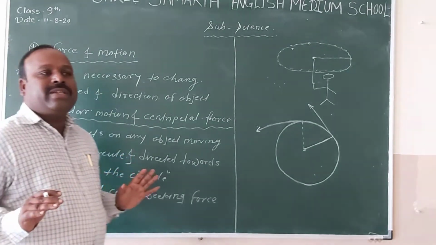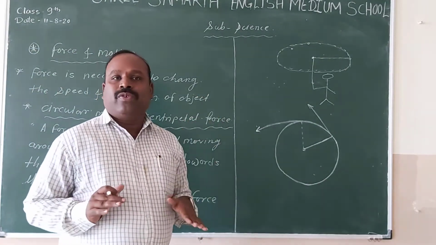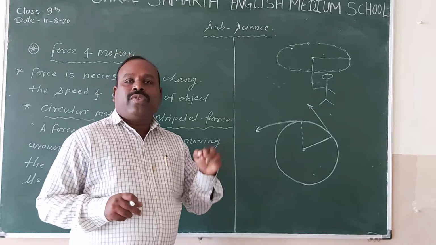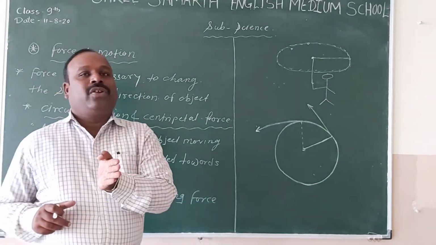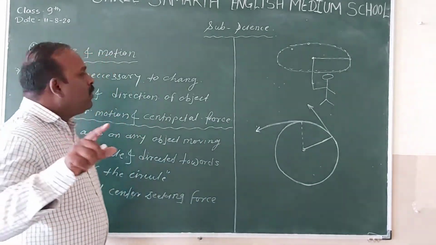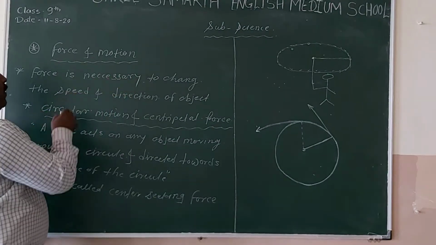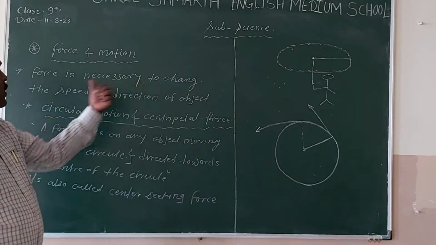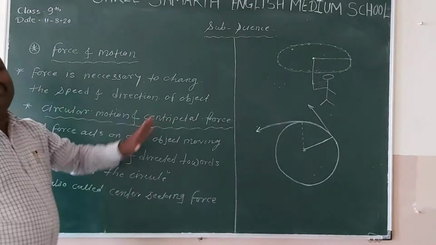Force is always necessary to bring an object into motion. At the same time, force is required to change the direction of any object. So in both cases, force is required. Force is necessary to change the speed and direction of the object.